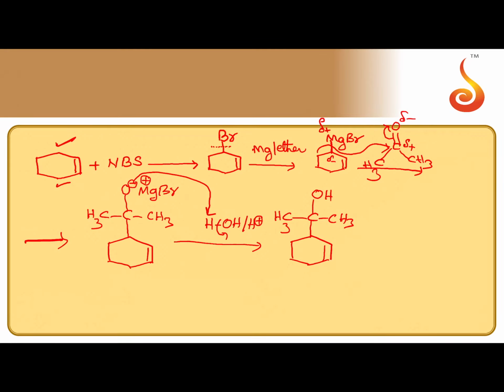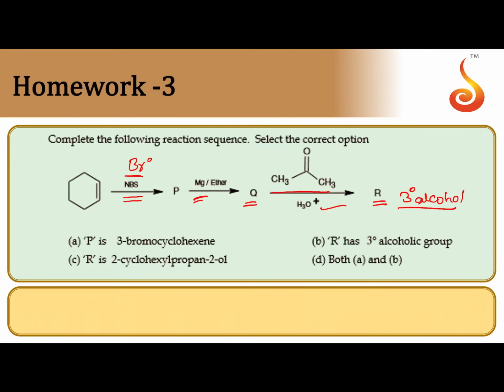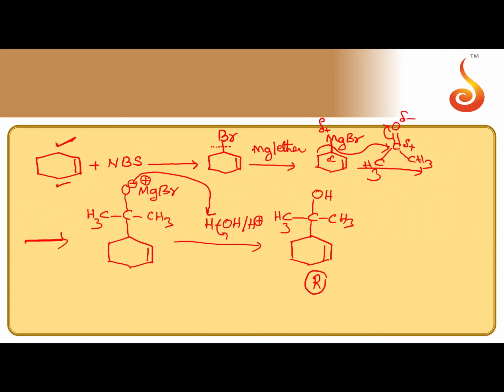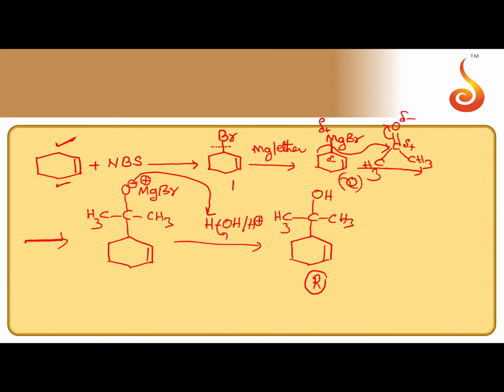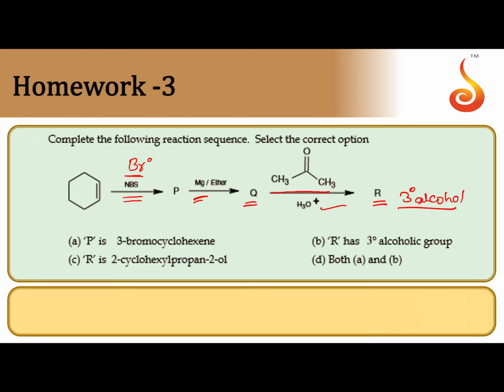So this is the alcohol obtained. So now the alcohol obtained is R. Q is nothing but Grignard's reagent. This is Q. P is allyl bromide. This is P. So regarding these three, some statements are given.